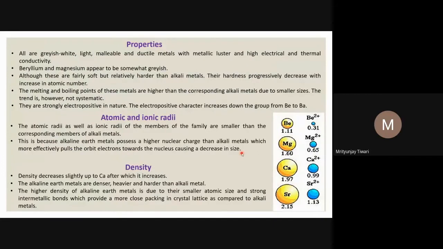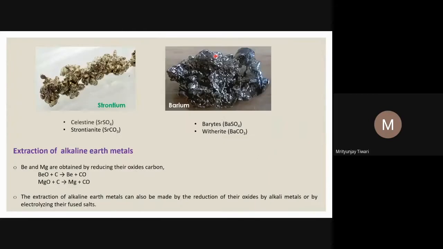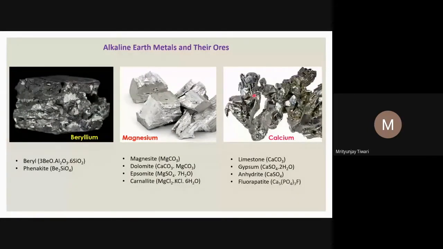Coming to the properties of the alkaline earth metals, they are all grayish white. They are light. Light means their density is low compared with other metals. So they are comparatively light, but they are heavier than the alkali metals, and they are malleable usually because they are metals. They are ductile metals with metallic luster. Beryllium is an exception, it is brittle in nature. But all the other metals are malleable and ductile, and they have metallic luster, which you can see from them.